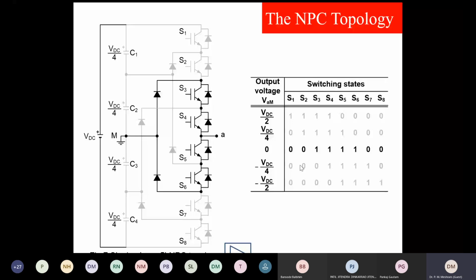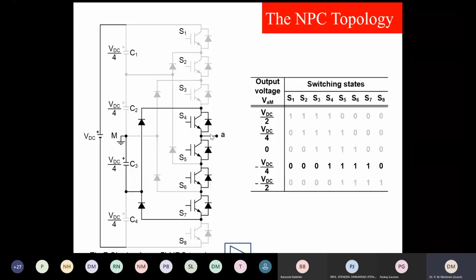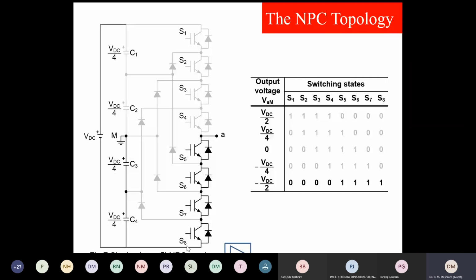Similarly, for minus VDC by 4, because of turn on of these IGBTs, this point is here, and we measure from point A to M. So it is minus VDC by 4. And similarly, when all the lower switches are on, this point comes here, and we measure with respect to M minus VDC by 2. So the levels are VDC by 2, VDC by 4, 0, minus VDC by 4, and minus VDC by 2. So this is the working of the 5-level neutral point clamped topology.